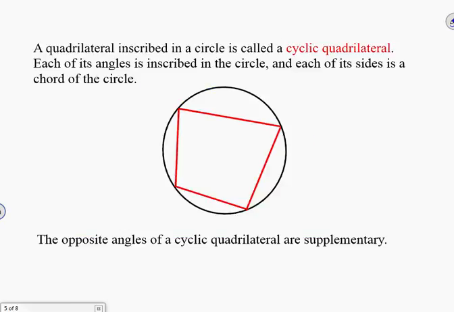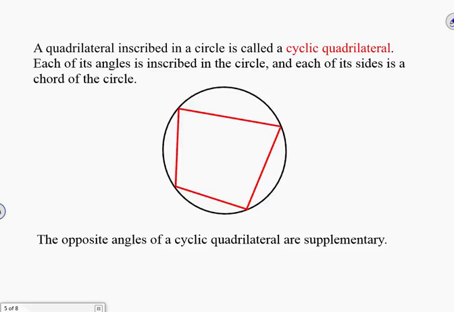All right, next we have a definition. A quadrilateral inscribed in a circle is called a cyclic quadrilateral. Each of its angles is inscribed in the circle, and each of its sides is a chord of the circle. The note at the bottom says the opposite angles of a cyclic quadrilateral are supplementary.